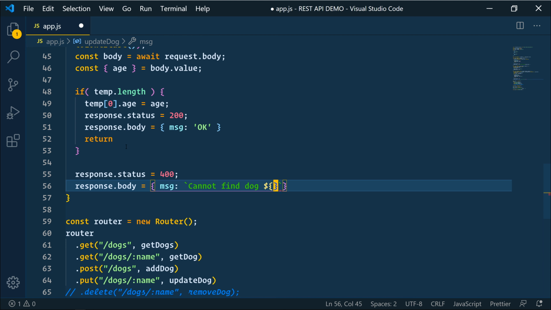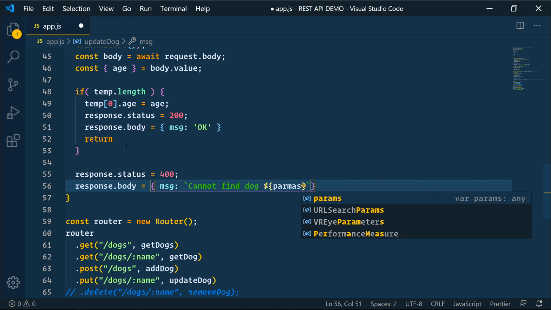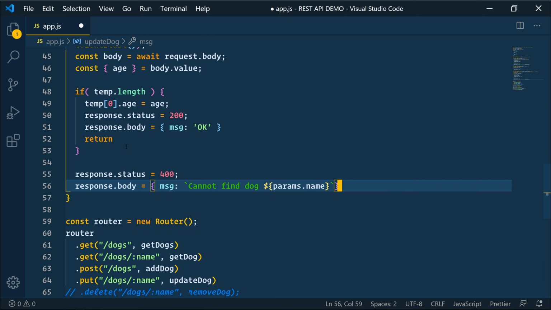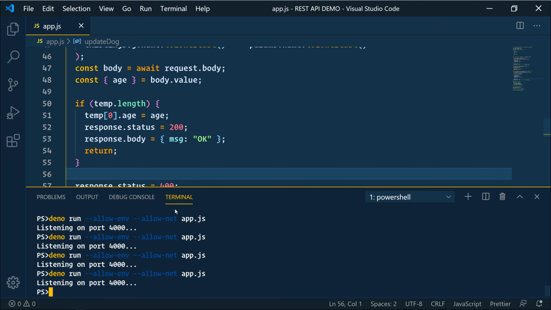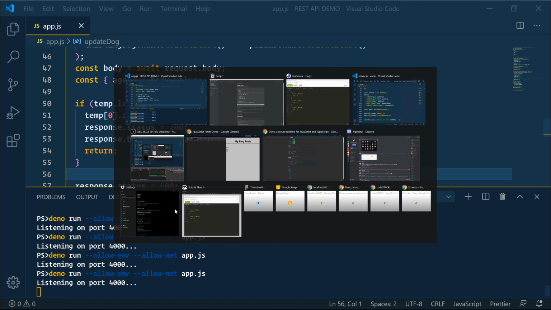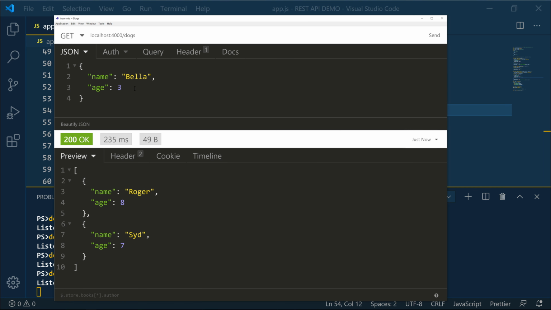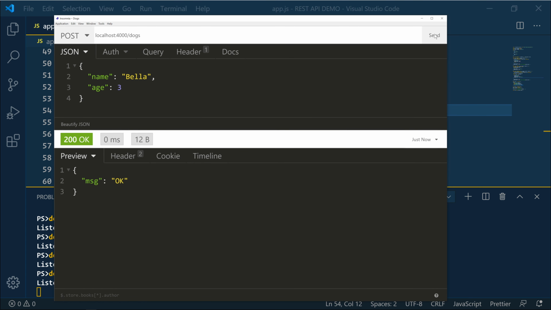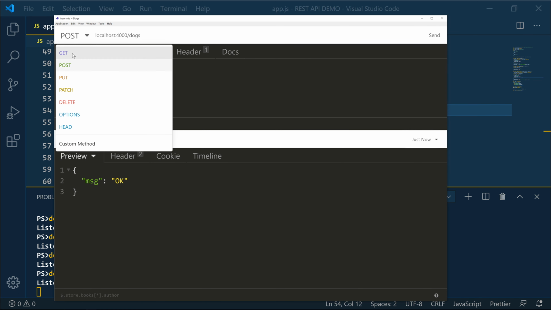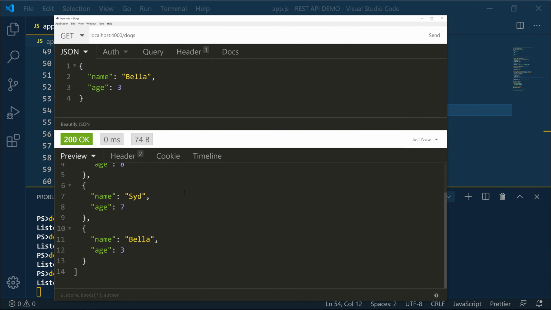So that was params.name. Do some formatting there, and that should be it. All right, so we'll save that, go to the terminal, restart the server, go to Insomnia. Since we restarted the server, Bella is not going to be in the database anymore. So let's do a post, and we're going to put Bella back in there. We got an OK. We'll go to get, just verify that she's there.